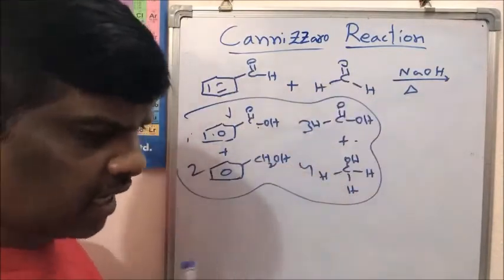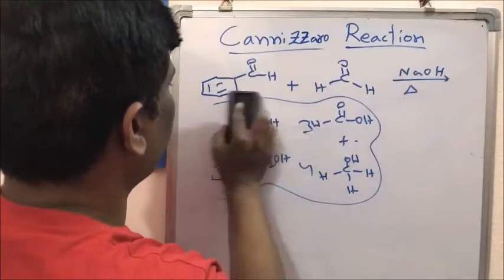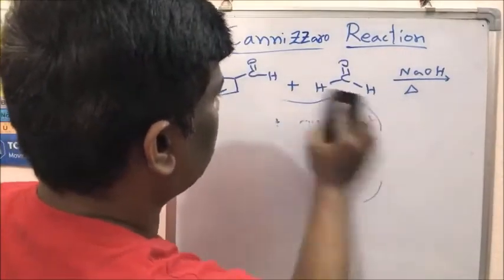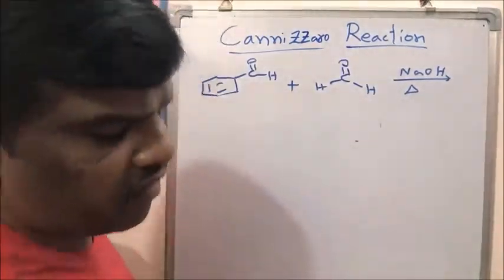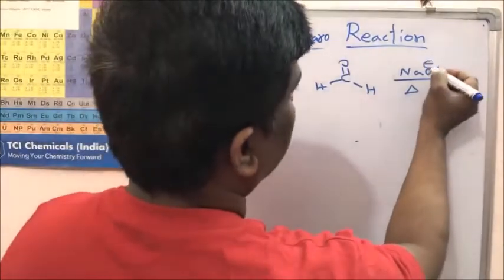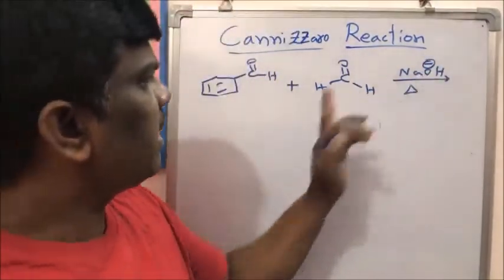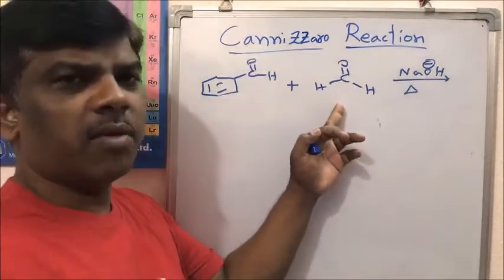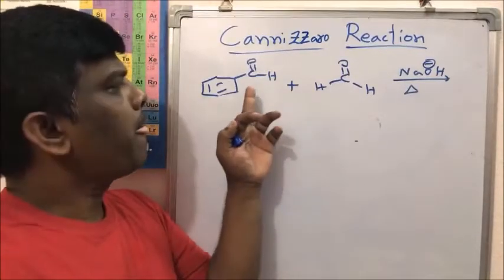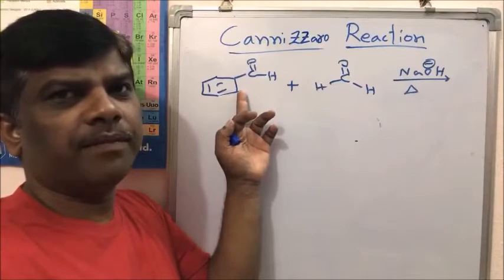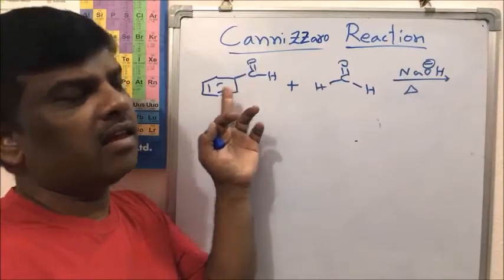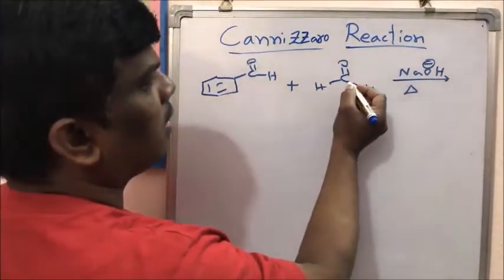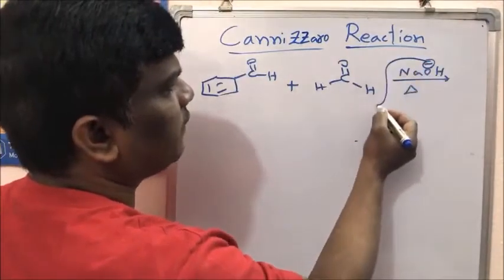But what happens is, since the first step is the nucleophilic attack of hydroxide ion, where is it easier to attack? Is it on formaldehyde or on benzaldehyde? Which is sterically free? Yes, friends, formaldehyde is sterically free.